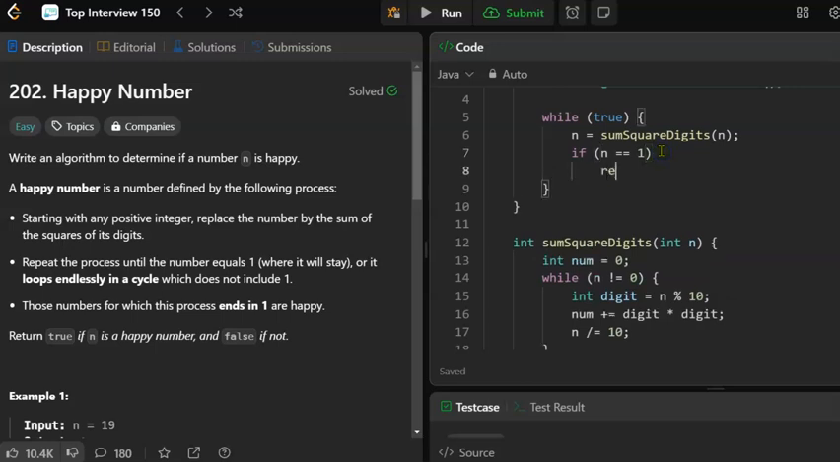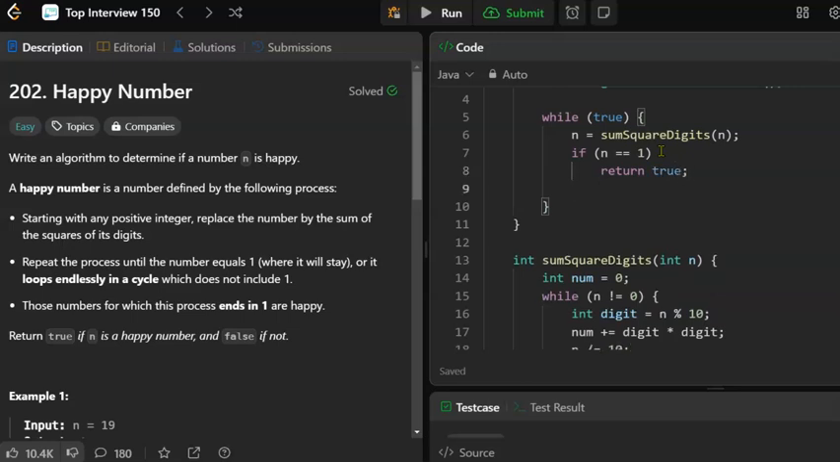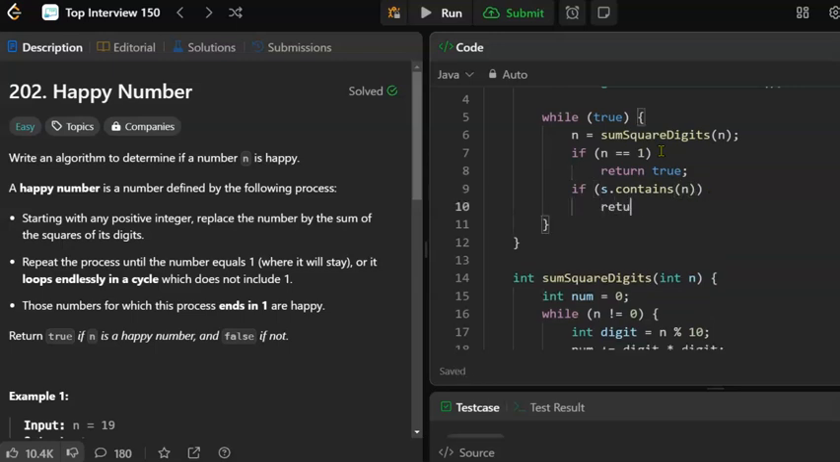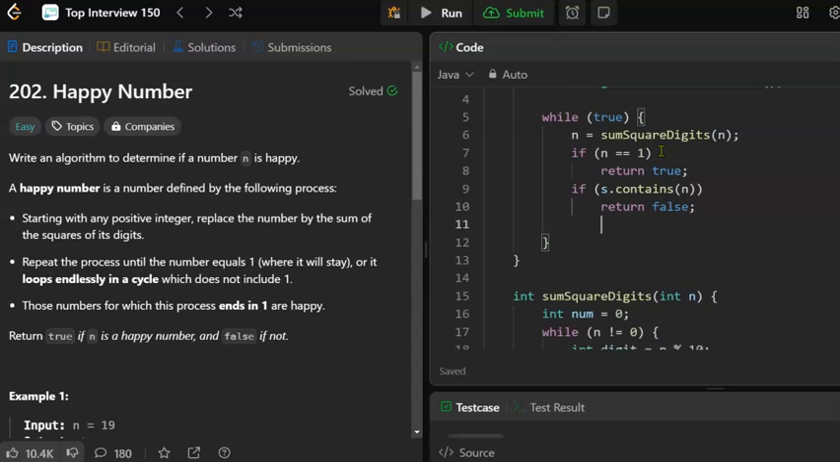Now, if n equals 1, that's a happy number. So we'll just return true. If we got a number that is already in the set, we're in a cycle. So we can return false. If neither of those is true, then we'll just add the number to the set.